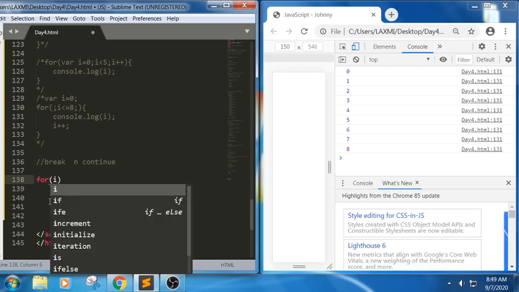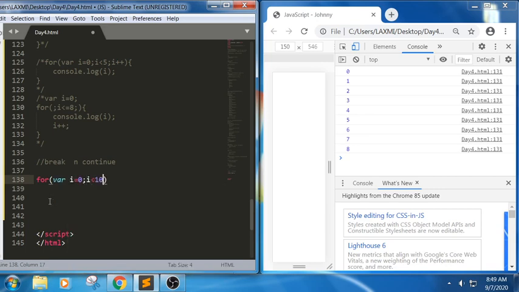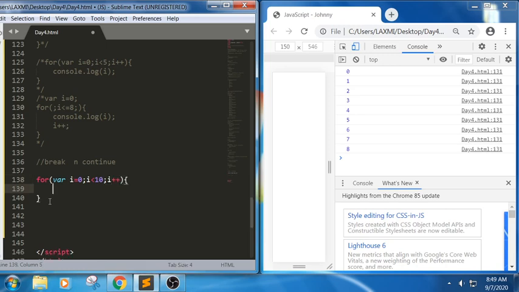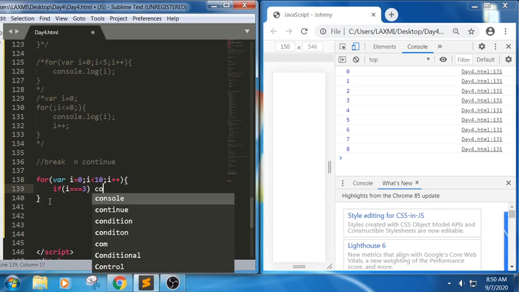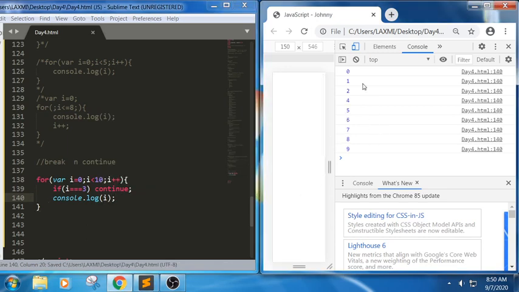For example, I have written variable i equals 0, i less than 10, and i plus plus. In this I am writing a small if condition: if i equals 3, continue. Whenever we have one statement, we can skip the curly braces in the if block. Now you can see we got 0 1 2, and 3 is not there. Let me take only 5 numbers so it will be easy for us.